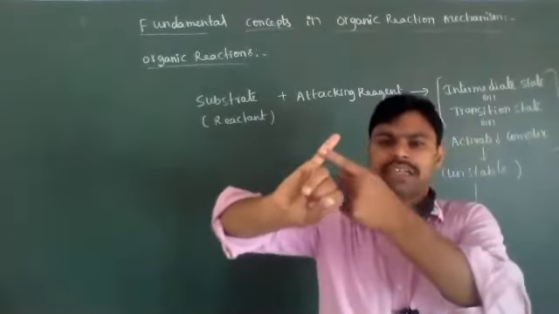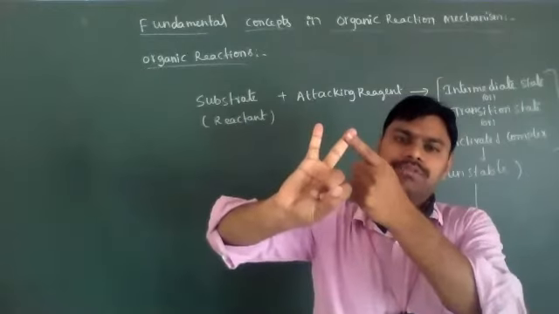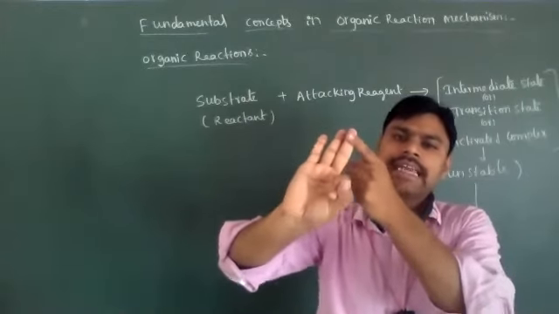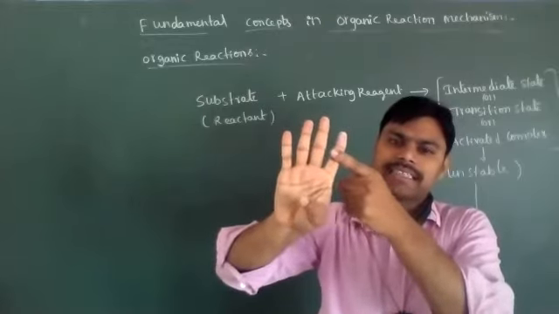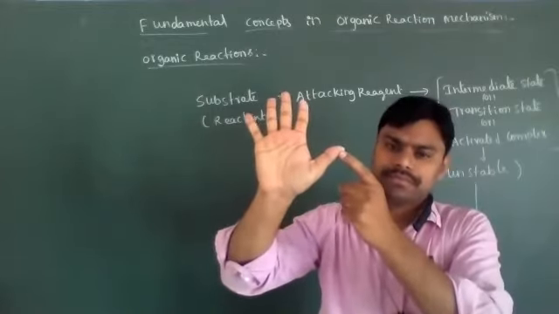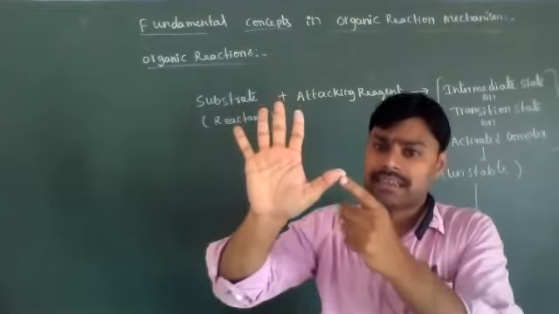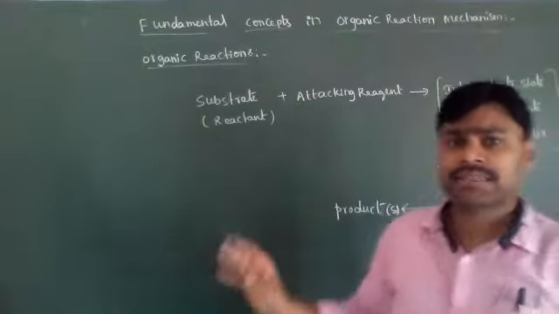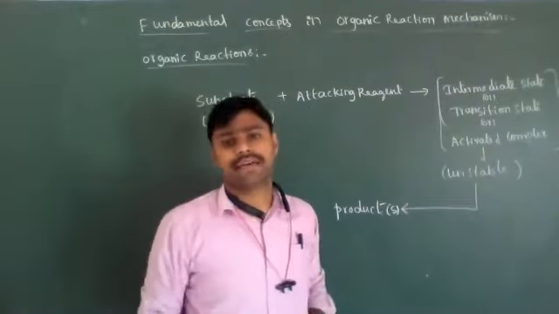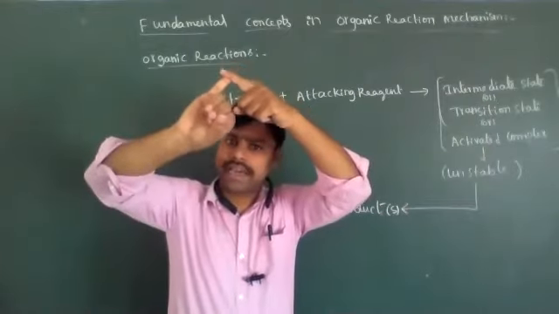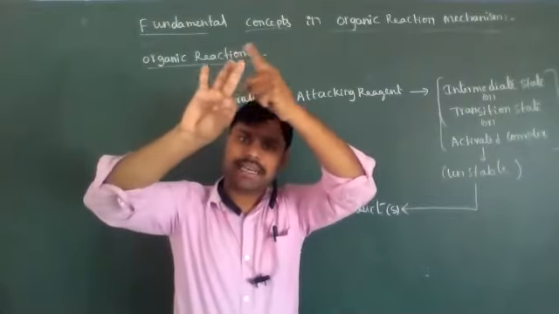One is addition, the second is substitution, the third is elimination reactions, the fourth is polymerization reactions, the fifth is rearrangement reactions. Based on the reaction mechanism, the organic reactions are classified into 5 types. Addition, substitution, elimination.